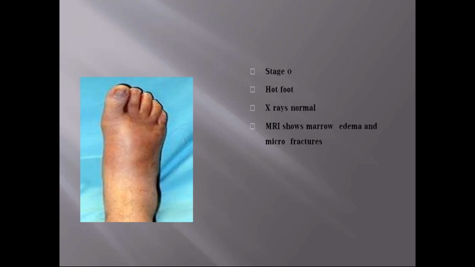And see, if we see the pictures in this stage 0, you can see the edema of the foot. And as x-rays are normal, only by clinically we can suspect it, but we cannot diagnose it completely, because this foot swelling is seen in many conditions. And if we go for MRI, then we can diagnose. In MRI, there is marrow edema and microfractures are seen.